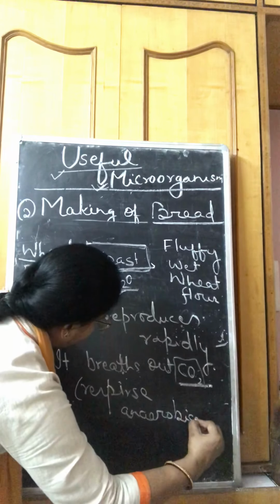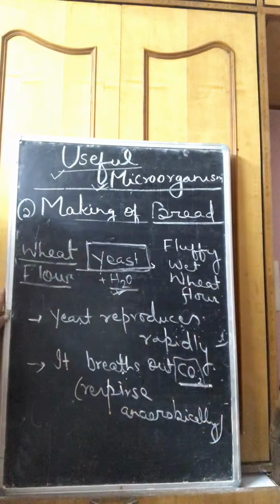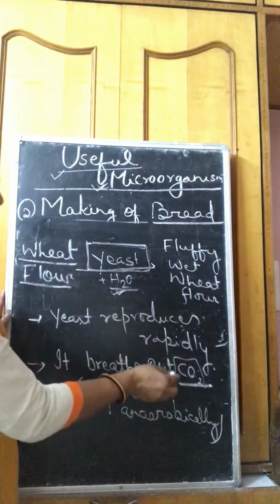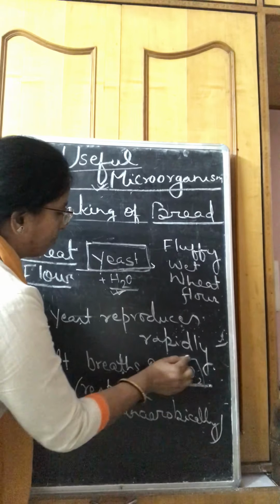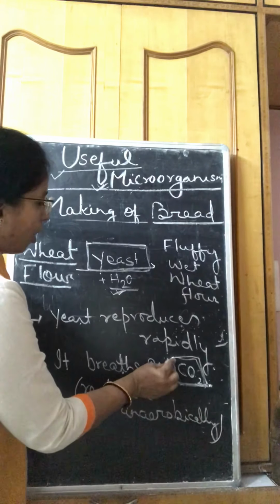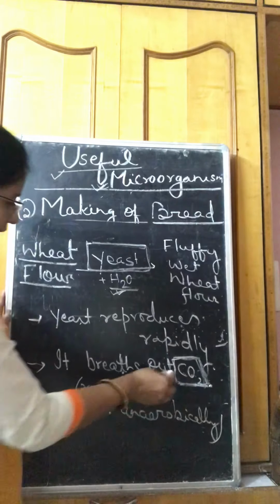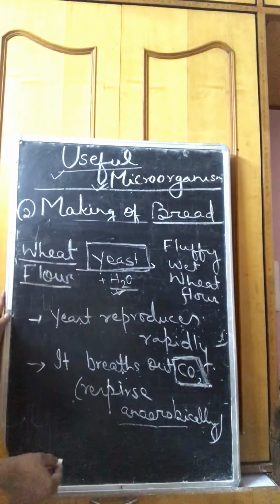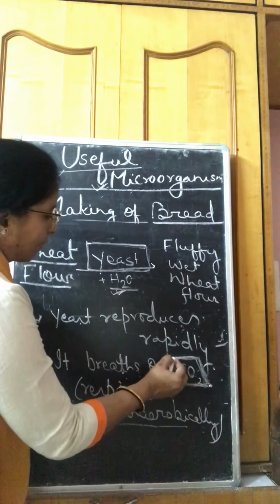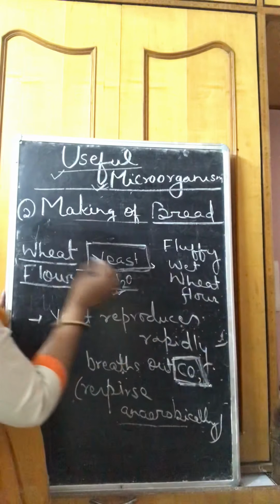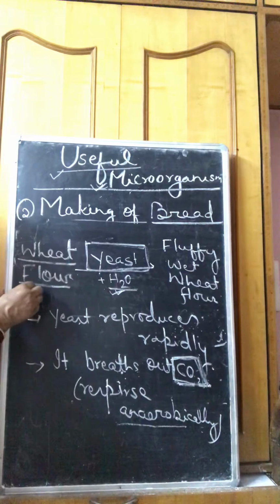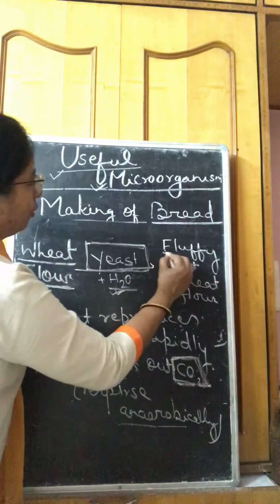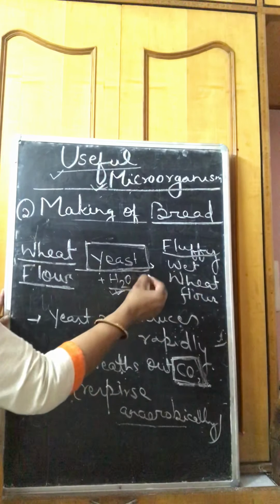When it respires anaerobically, carbon dioxide will be increased enormously since it is not in contact with air. Due to anaerobic respiration, all the carbon dioxide which is produced in the wheat flour gradually converts it into fluffy wheat flour.